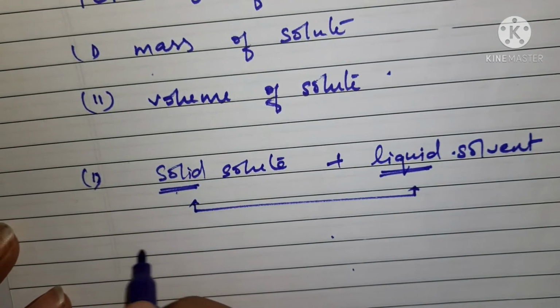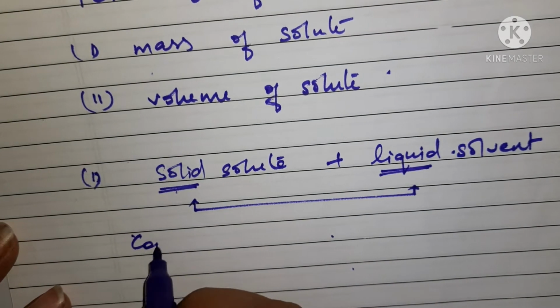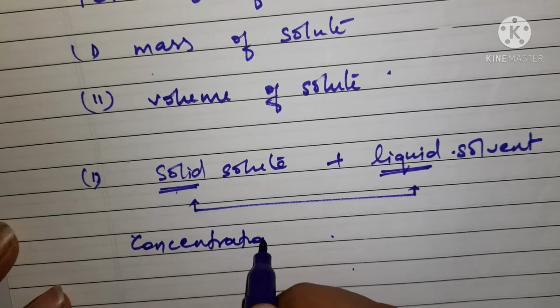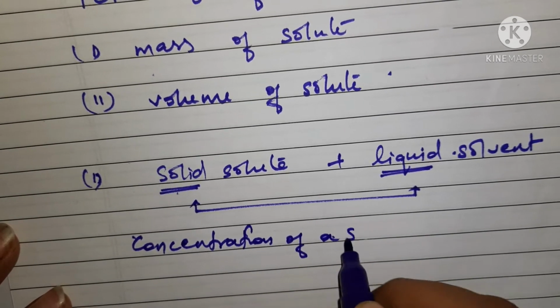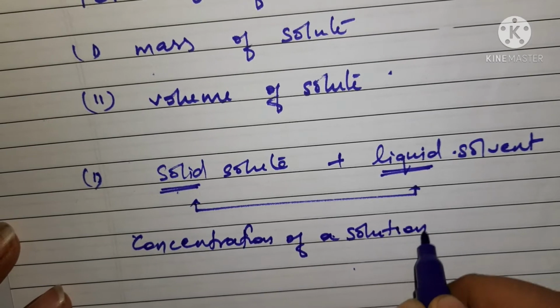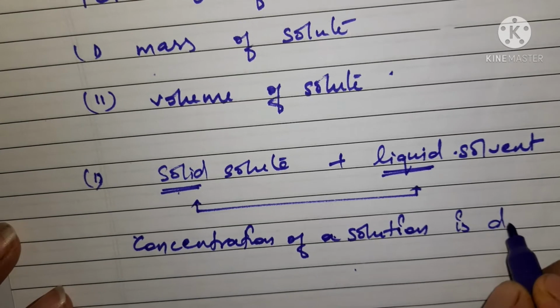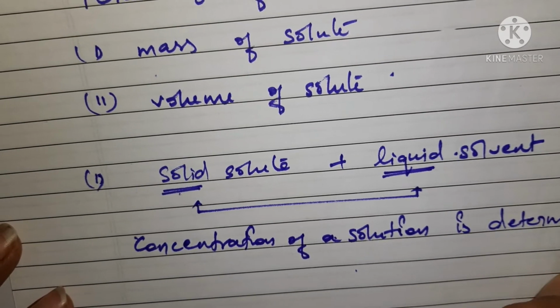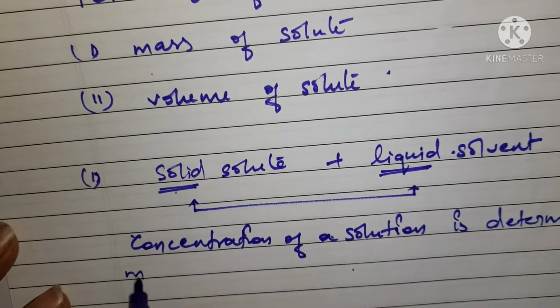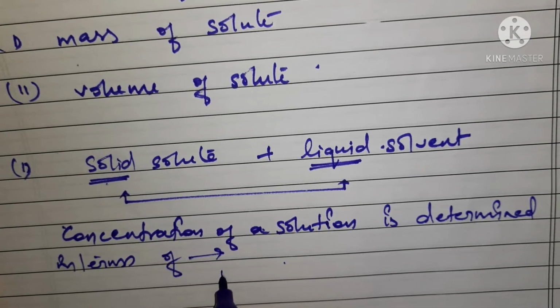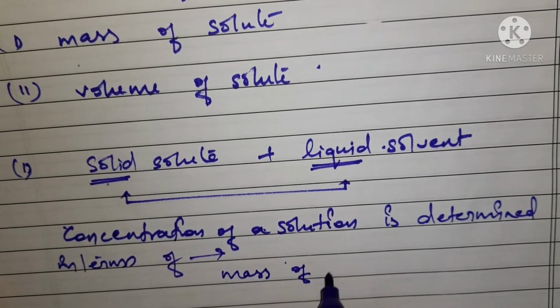We find the concentration of a solution in terms of mass of solute.